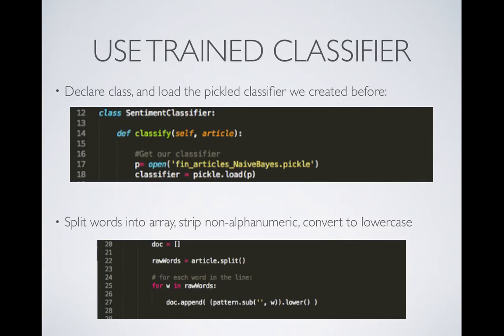Next, we split the words into an array. We strip all non-alphanumeric characters, so everything that isn't a number or a letter, and we convert everything to lowercase. This is what was done behind the scenes when we were training the model. So we're keeping our input data consistent with what we were training it on.